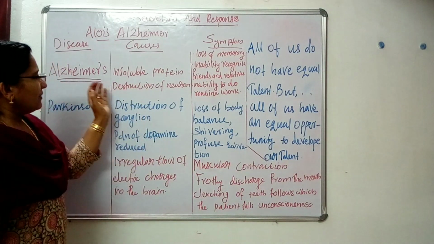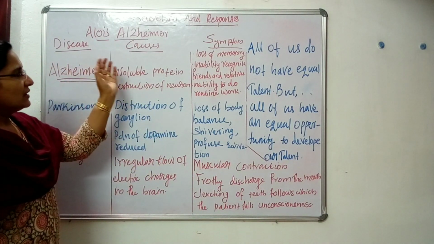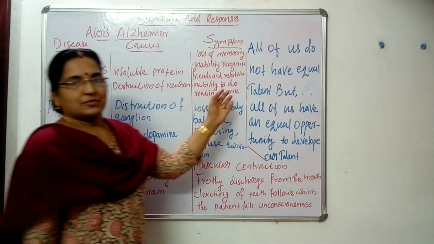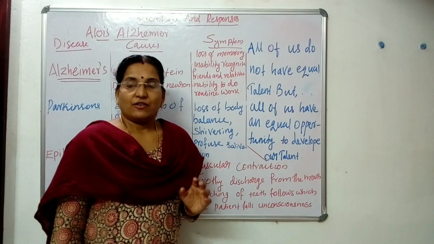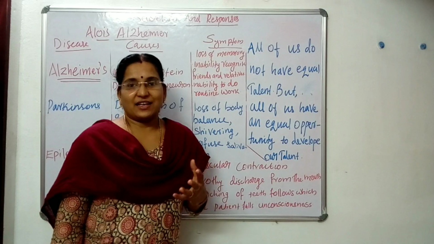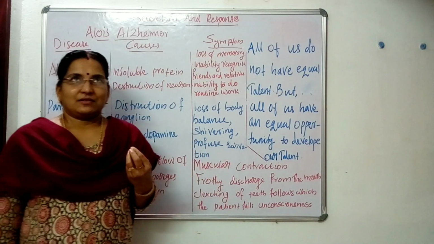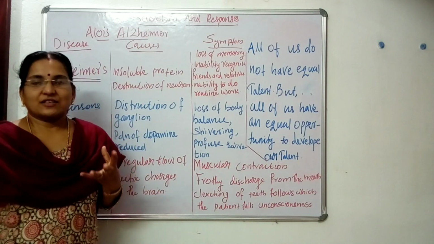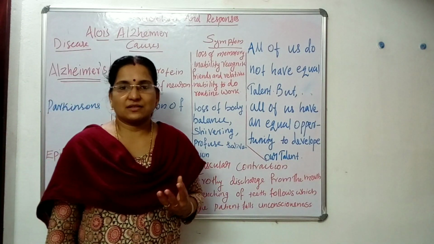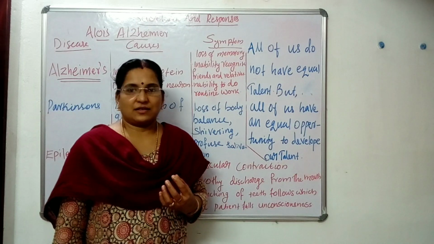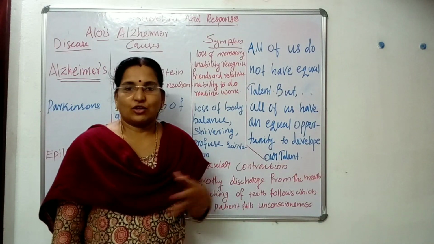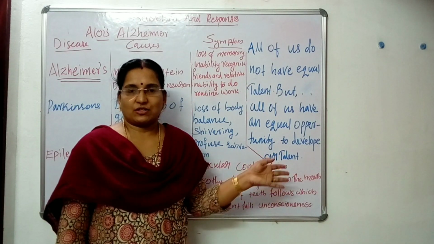When we study the causes and symptoms of a particular disease, first we should try to study the symptoms. I'll say one example. Fever. In the case of fever, what comes first in our mind? Yes, increased temperature. Not the causative organism, virus or some other factors.